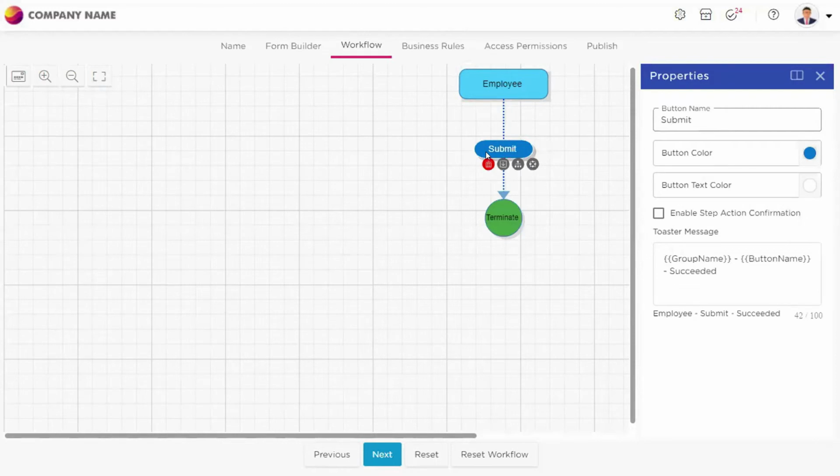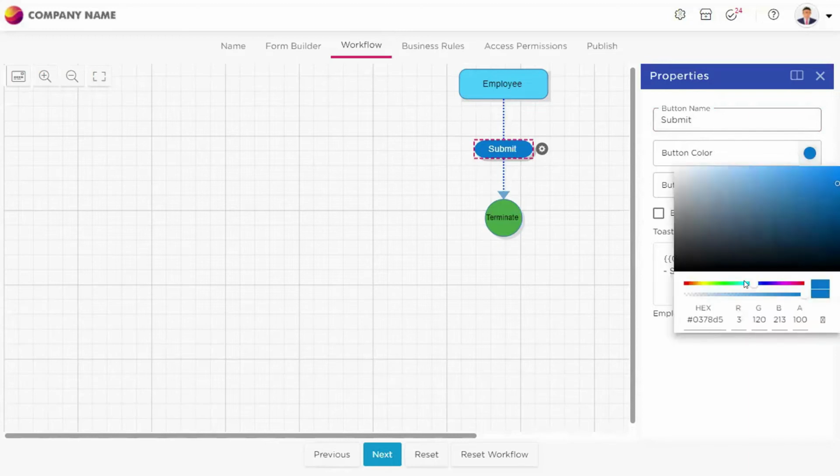Now, if I go to the submit button, I can make a lot of property changes. I can rename this button as well, but as of now, since the employee is submitting it, I will put it as submit only. If I want to change the color of this submit button, I can happily change that.